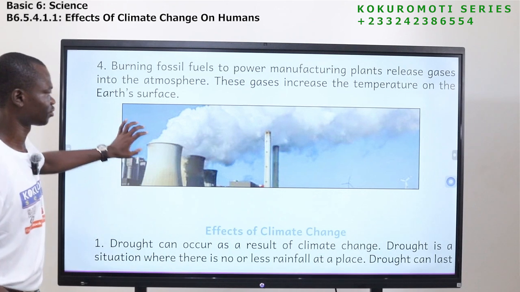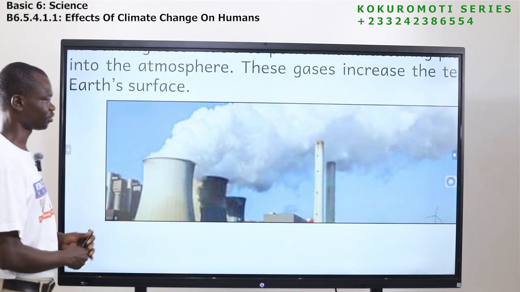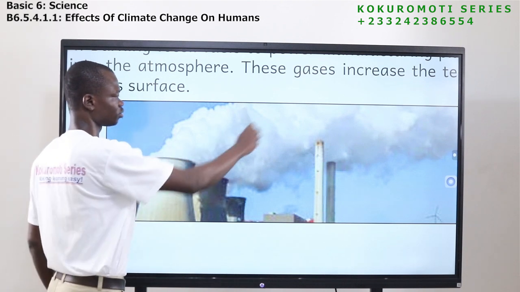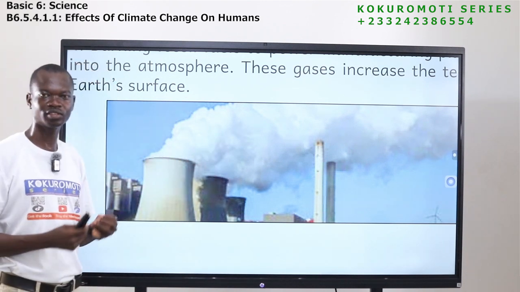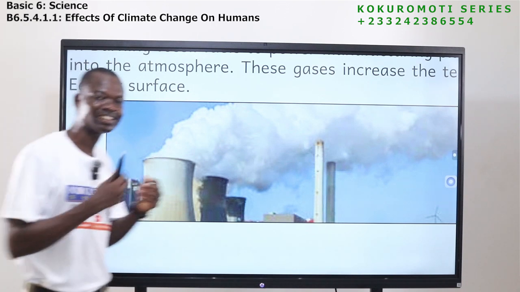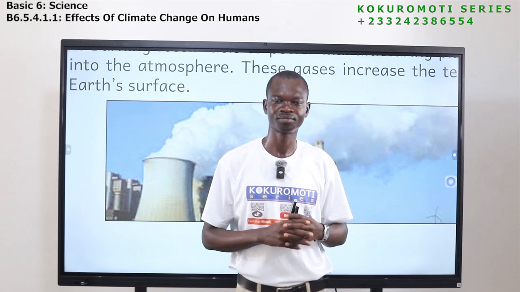So this is a factory. What do you see? I can see smoke going into the atmosphere. This smoke contains some gases that increases the temperature on the surface of the Earth.